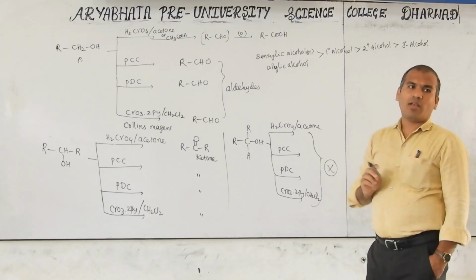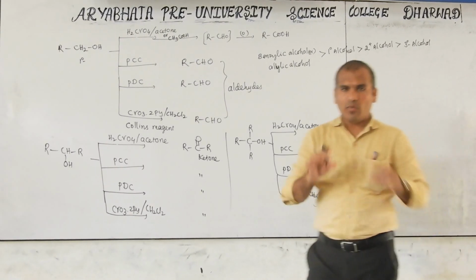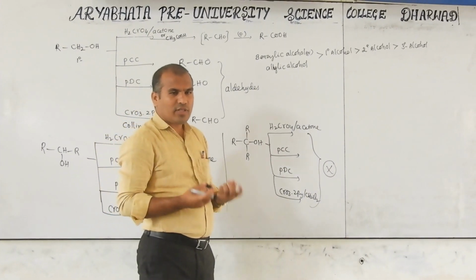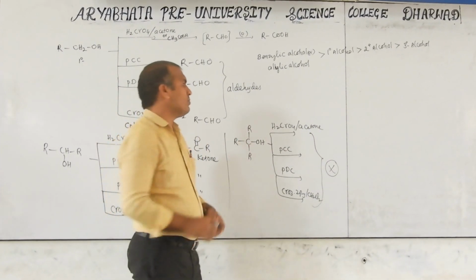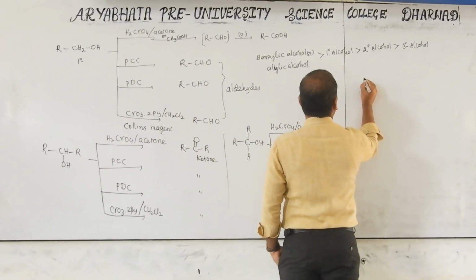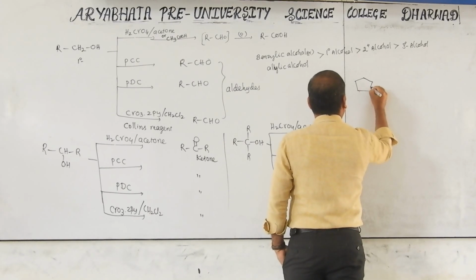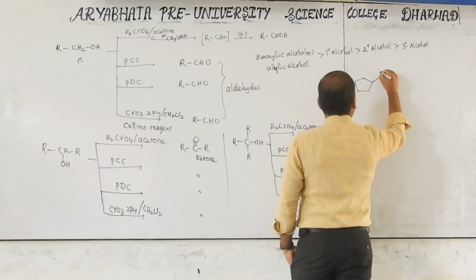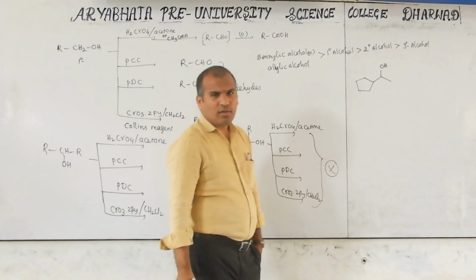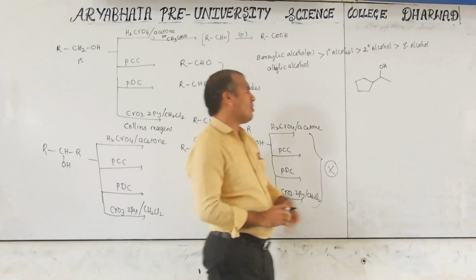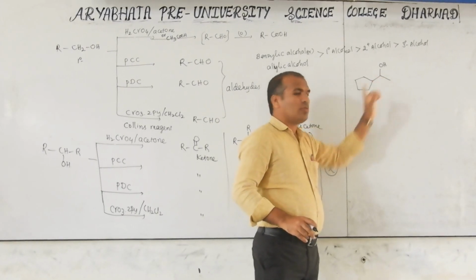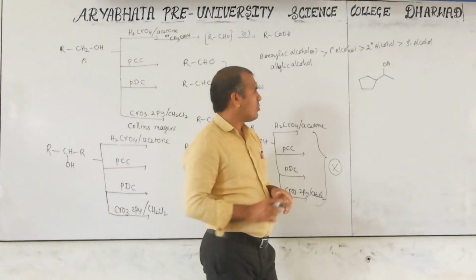This is the order because if in a molecule primary alcohol is there and secondary alcohol is also there, which is first oxidized? Primary. Now consider a group like this. This is which one? Secondary alcohol, because this carbon is a secondary carbon, a carbon bonded with two other carbons with a direct bond.